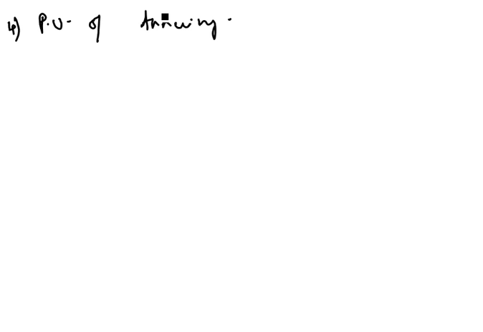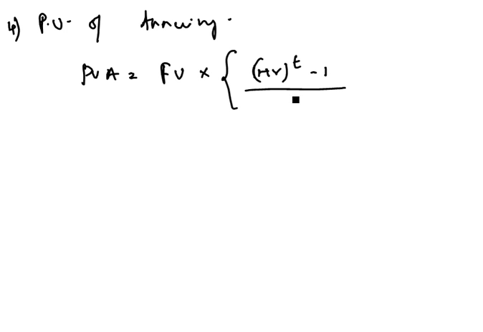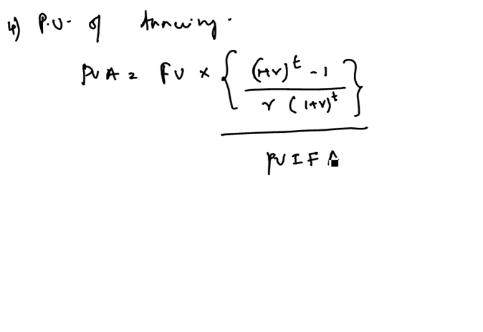I can calculate it by this formula: the cash flow I will be getting, multiplied by (1 plus r to the power of t, minus 1) divided by r into (1 plus r) to the power of t. The formula is quite complex. So this factor is called the present value interest factor for annuity, or PVIFA.